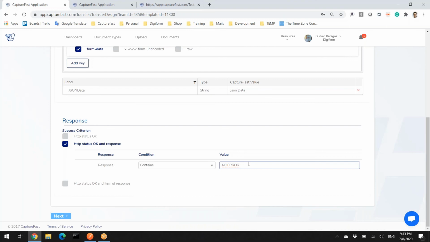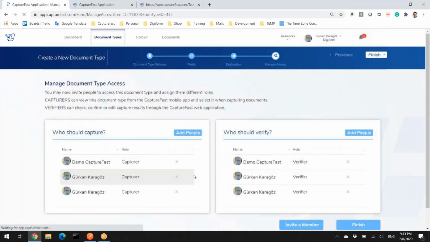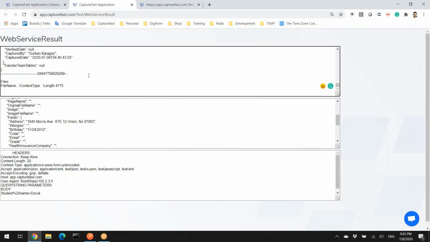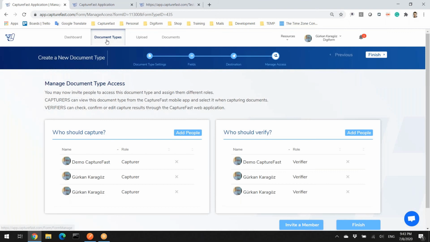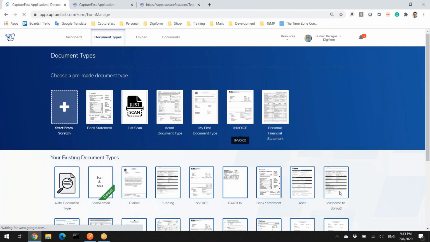That's why I just added a value as no error. Let's see what will happen. I know that our web service does not return the no error value, and then the system must log that the system sent an error code.